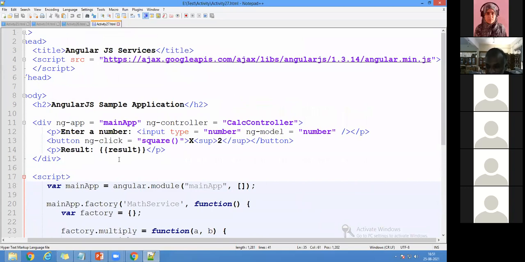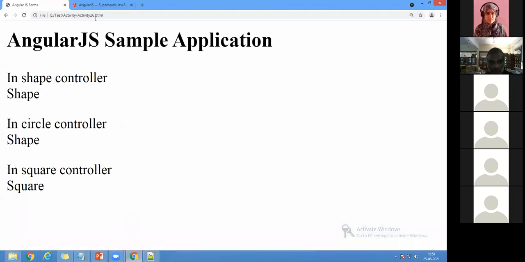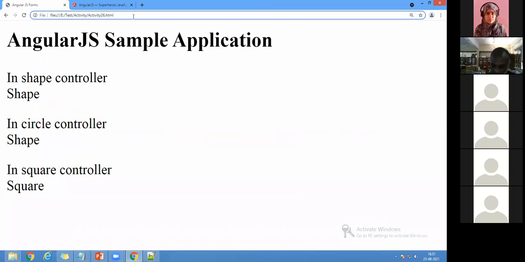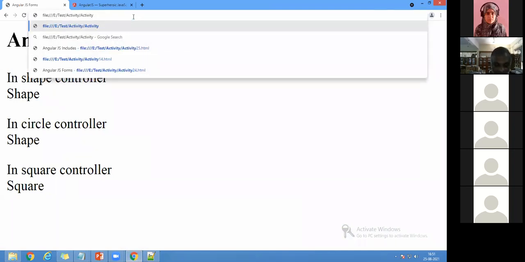Not only this type of service, there are a lot of services available in AngularJS. I'm taking this one as a sample because within 2 hours I cannot rush through everything. I'm just saying these are all the contents available. Now, when I go here, I'll run activity 27, services.